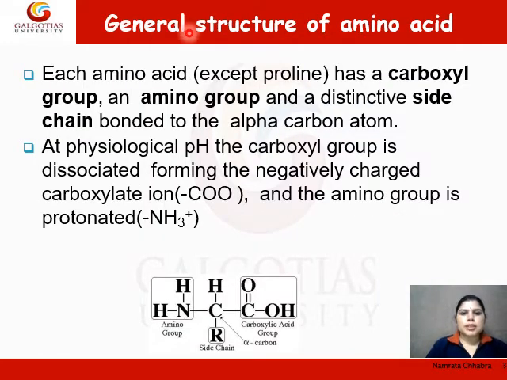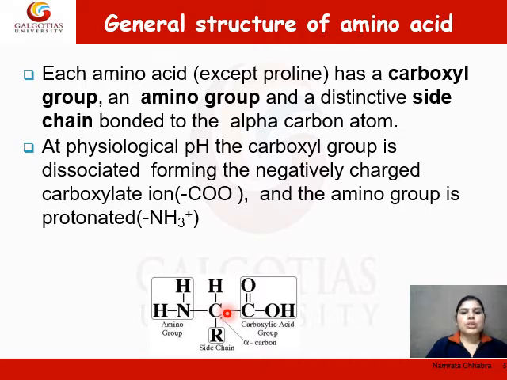General structure of amino acid. Each amino acid except proline has a carboxylic group, an amino group, and a distinct side chain bonded to the alpha carbon atom.